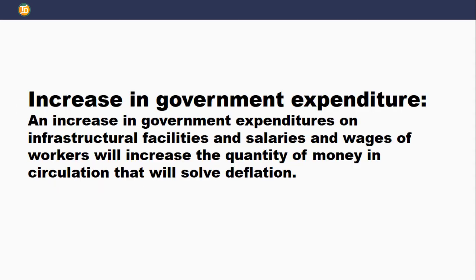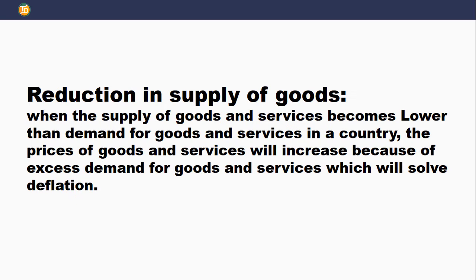Next is increase in government expenditure. Anything that makes government to increase expenditures on infrastructural facilities, expenditures of government on purchases to balance the economy or to promote economic activities in a country. This will bring about increase in quantity of money in circulation that will make prices of goods and services to increase, which will solve deflation problem in the country.